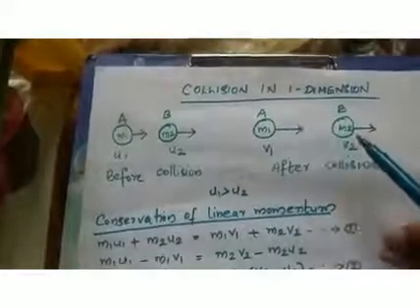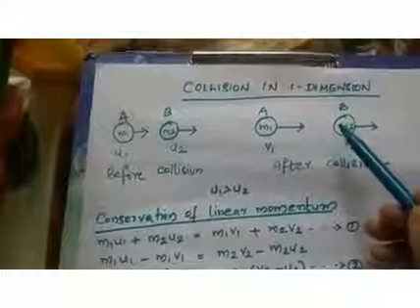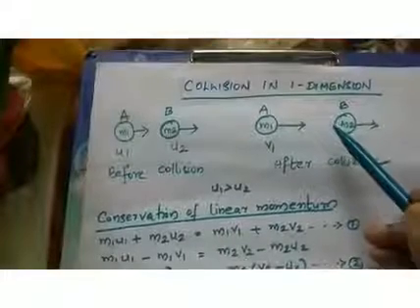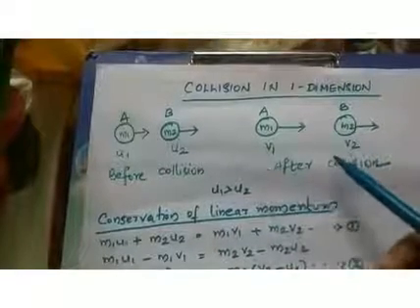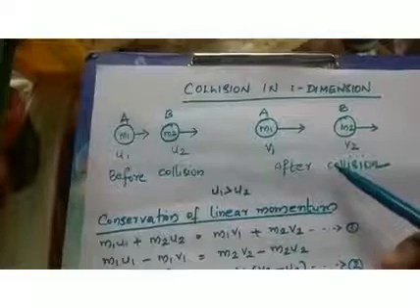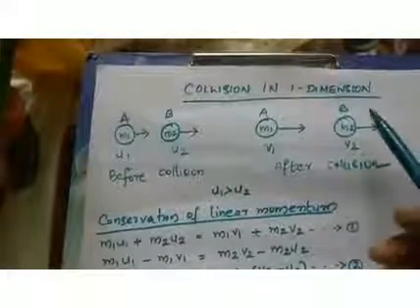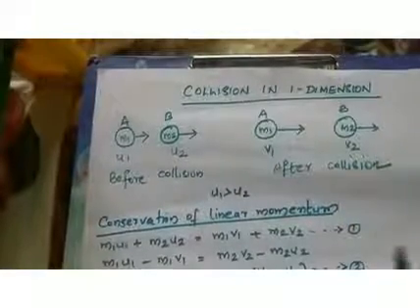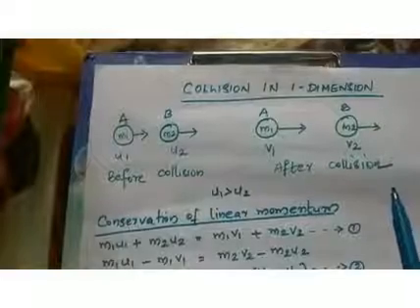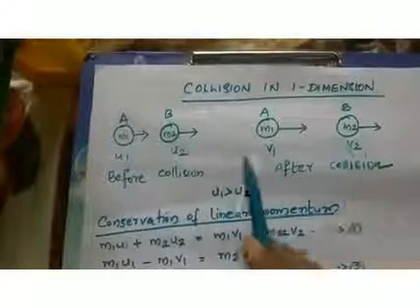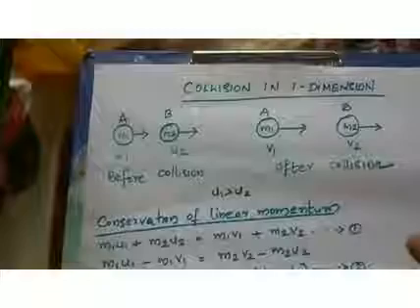So children, let's discuss collision in one dimension. We had already discussed collision in one dimension in our previous class. If the initial and final velocities are along the same straight line, then it is a collision in one dimension. And we are trying to find an expression for the final velocities of the objects after collision.